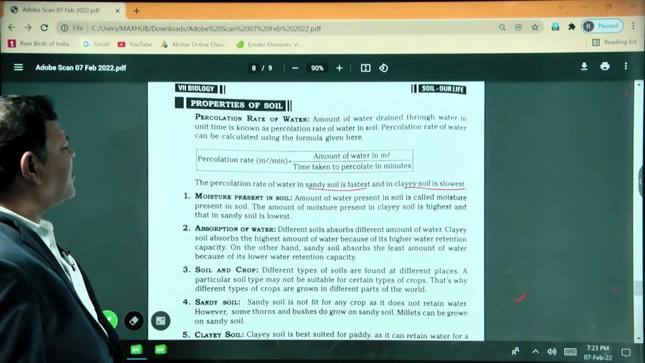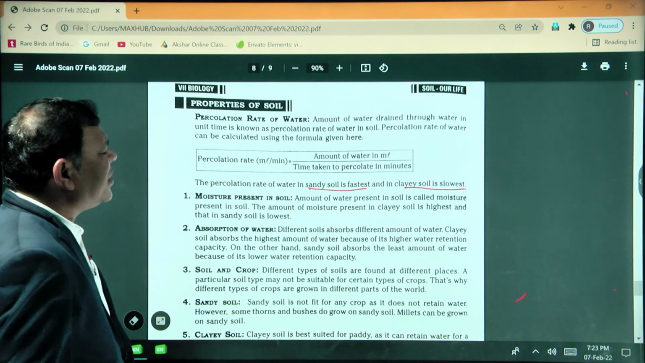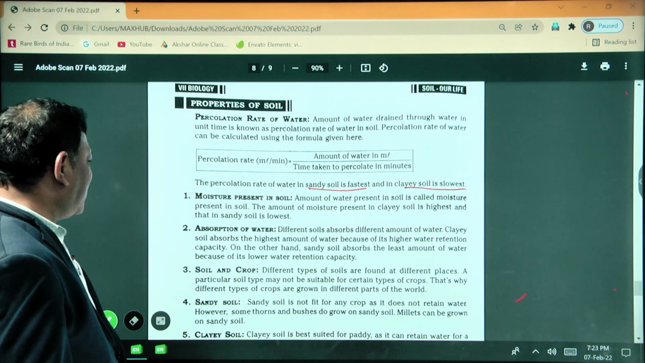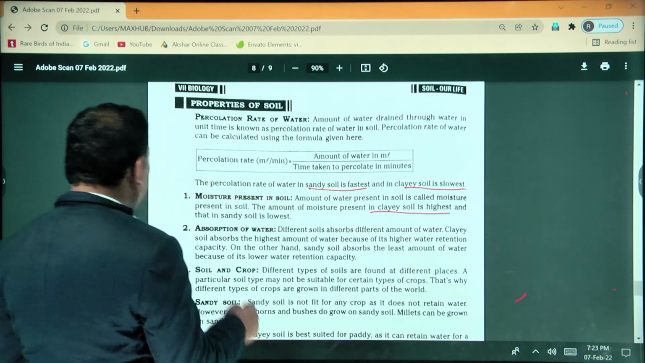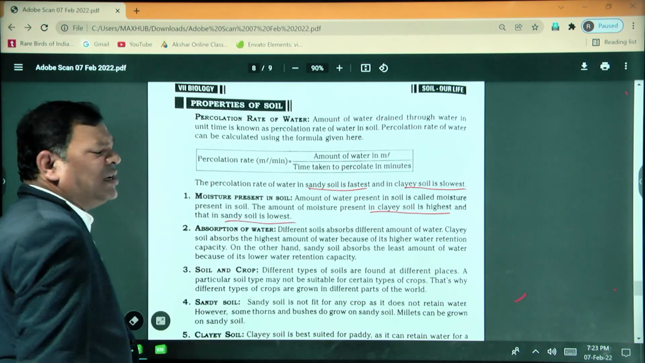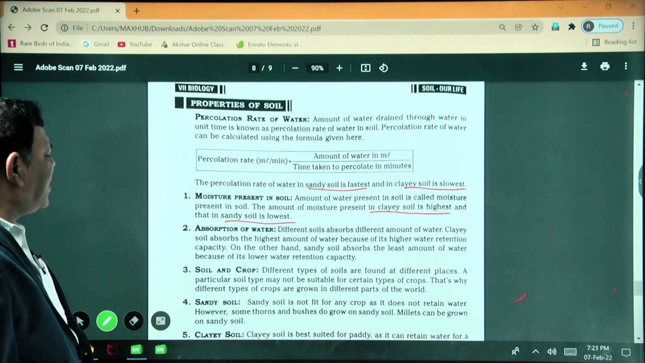Moisture present in the soil: moisture means nothing but the water present in the soil. The amount of moisture present in clay soil is the highest and in sandy soil the lowest. This is the reverse of the percolation rate.